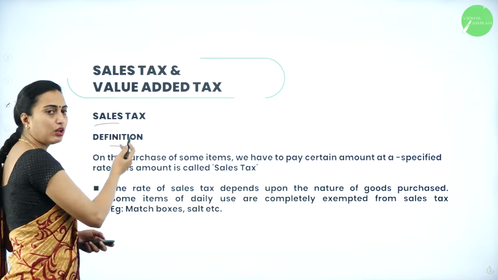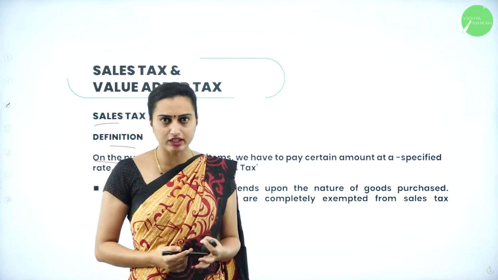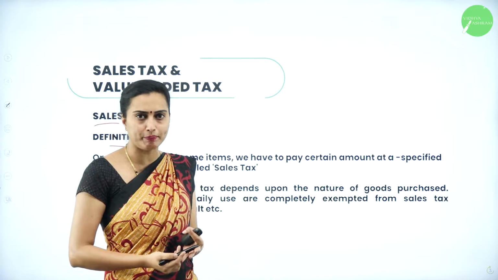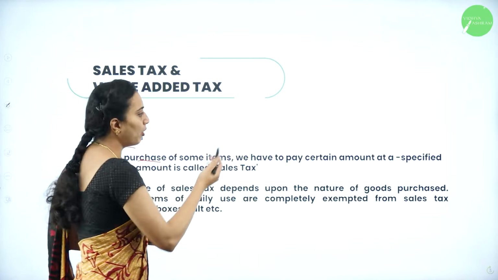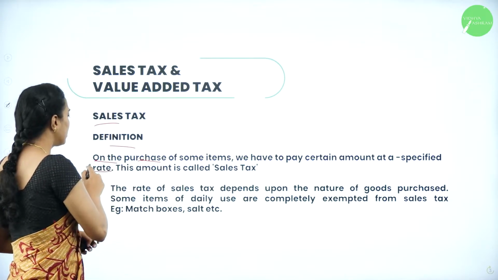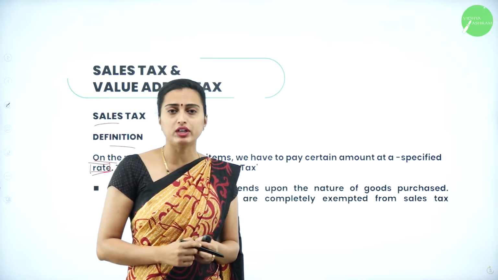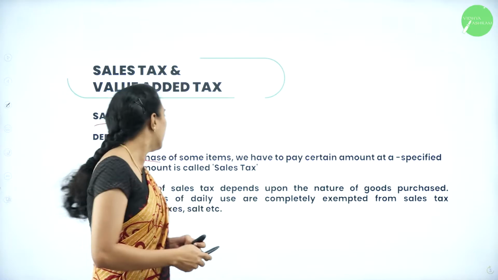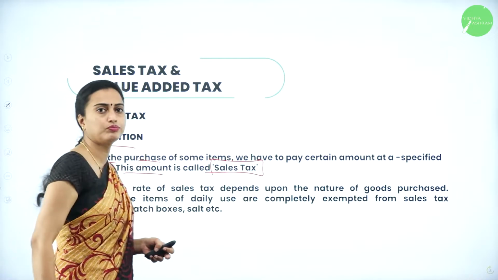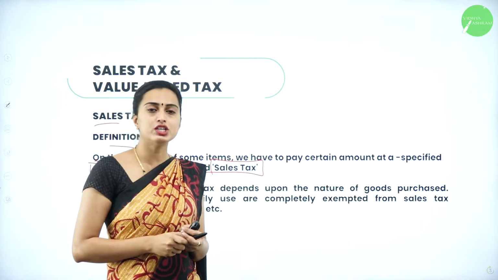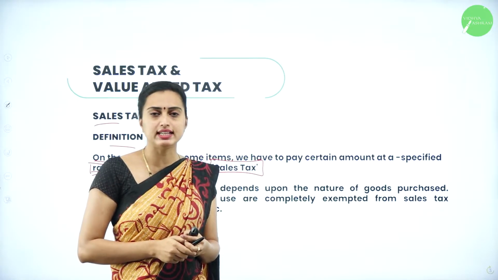Sales tax definition goes like this. On the purchase of some items or some articles, which we name as items, we have to pay a certain amount at a specified rate. So when we purchase some items, we need to pay an amount as a fee. That amount is known as the sales tax. For buying an item, we need to pay a fee like an added percentage. That is known as the sales tax.